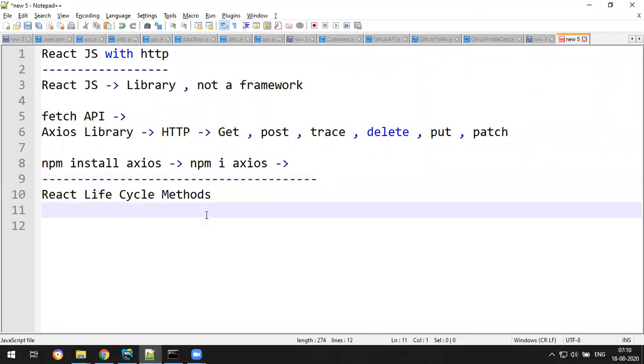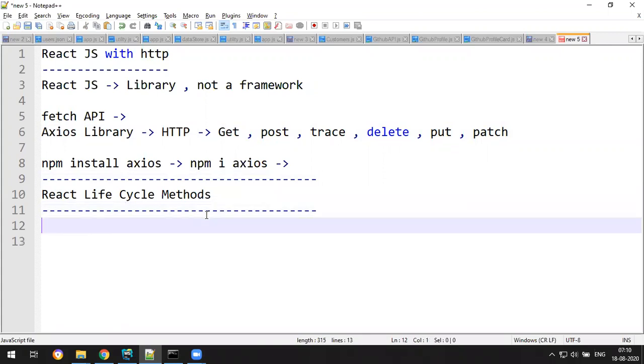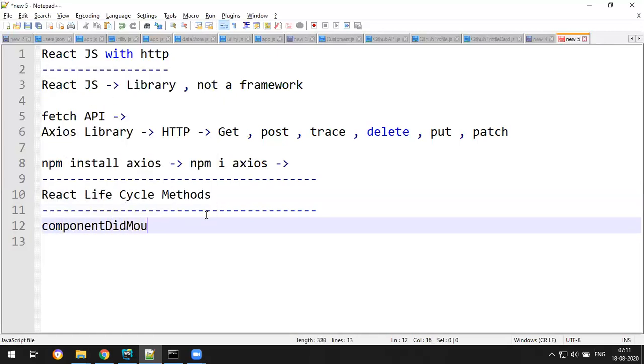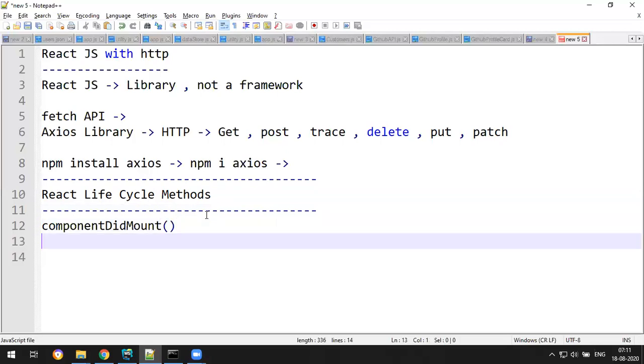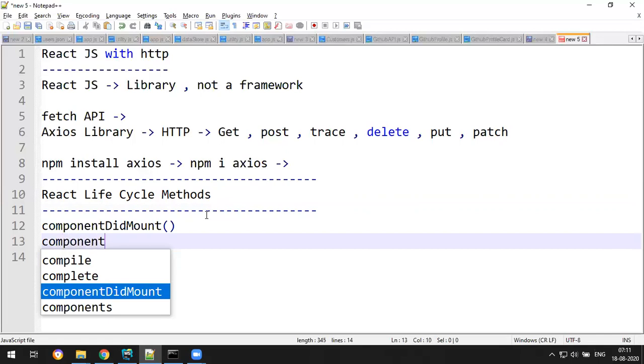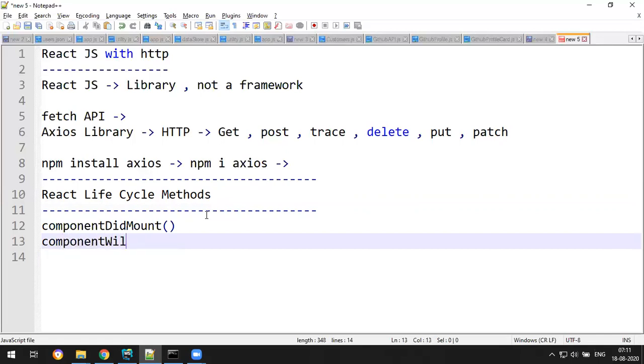For every React component there are a few lifecycle methods, and the two very important lifecycle methods common to every React component are componentDidMount and componentWillUnmount.